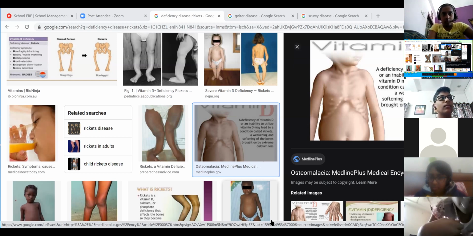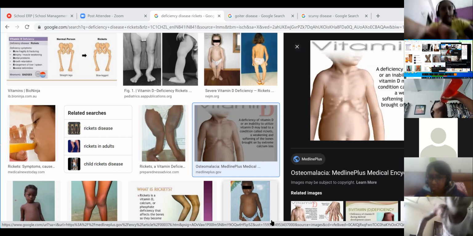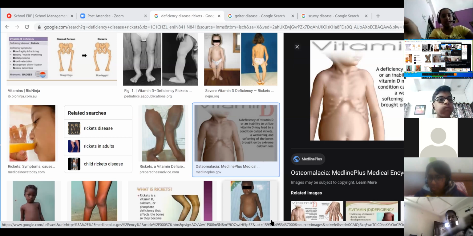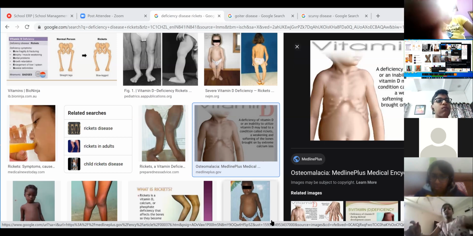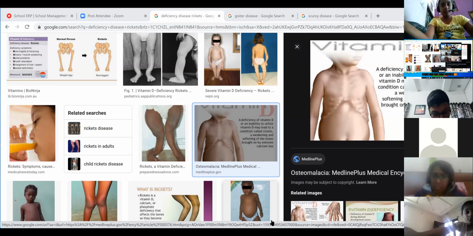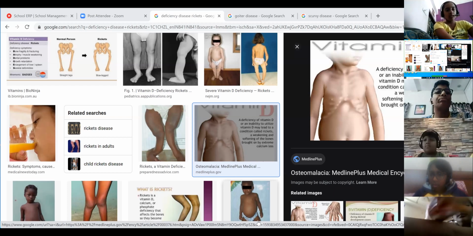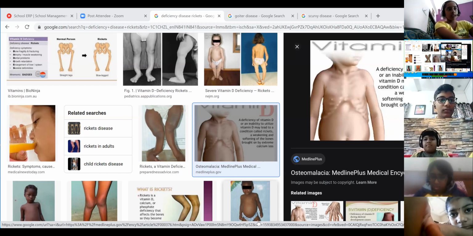Yes, Hanvita. Ma'am, the skull will be very lightweight and very big. It will be in odd shape. Okay.